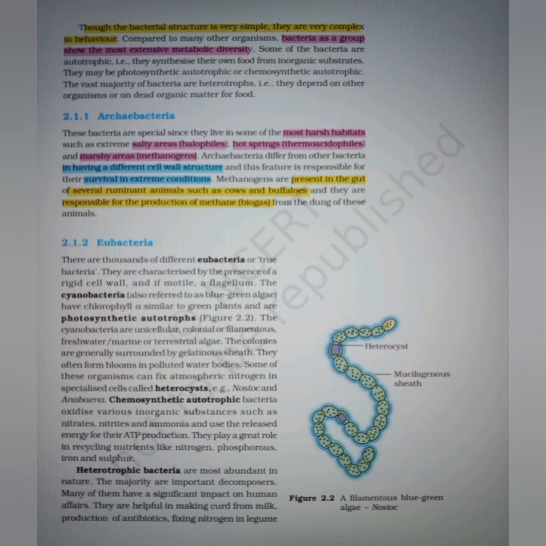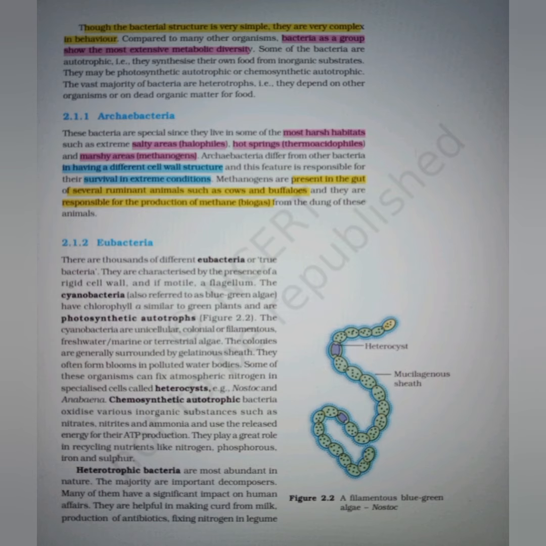Next, eubacteria. There are thousands of different bacteria, eubacteria or true bacteria. They are characterized by the presence of a rigid cell wall and, if motile, a flagellum.